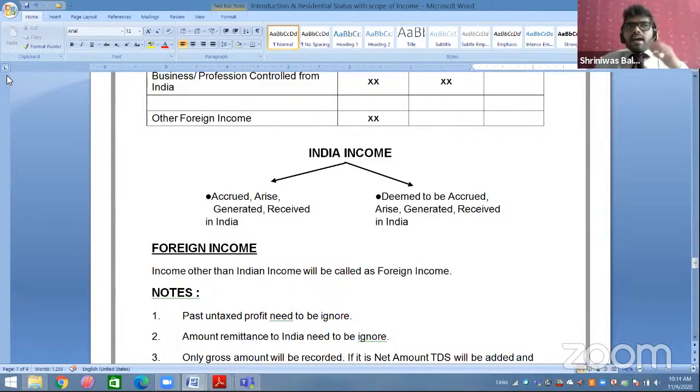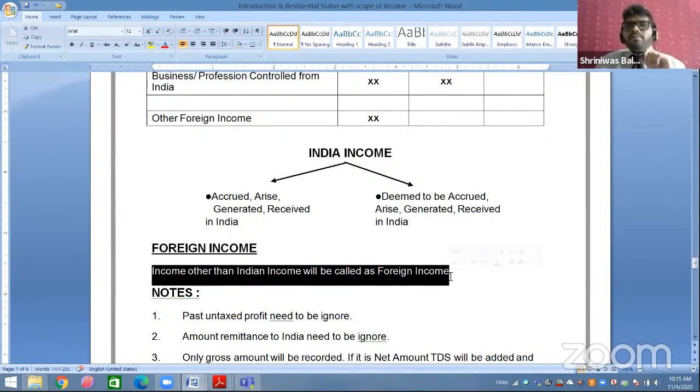For example, I have earned in Nepal. I have worked in Nepal. I have received that salary in China. There is no connection with India. You are earning in Nepal, you are receiving in China, no connection with India. So that is your foreign income. So foreign income means income other than Indian income will be called foreign income. So income which is not your Indian income will be called foreign income.